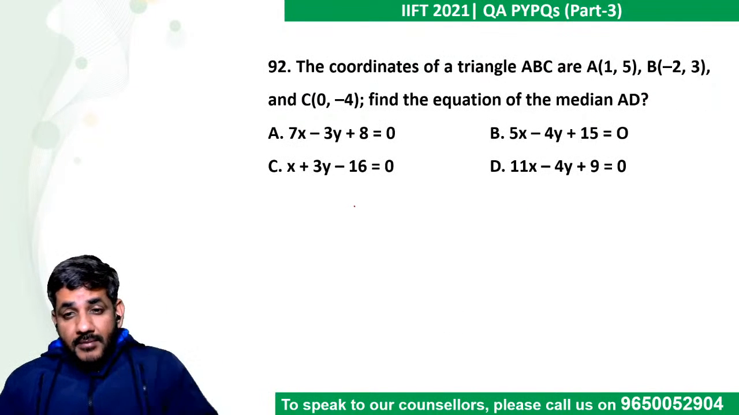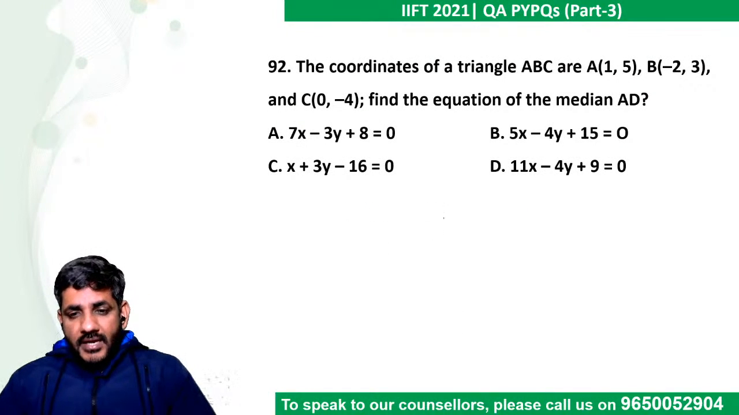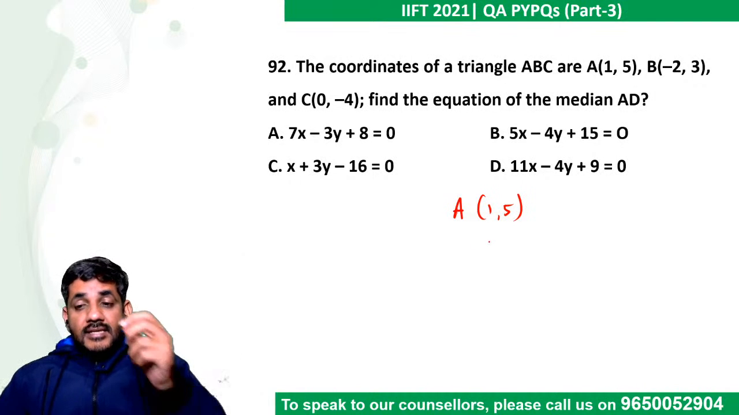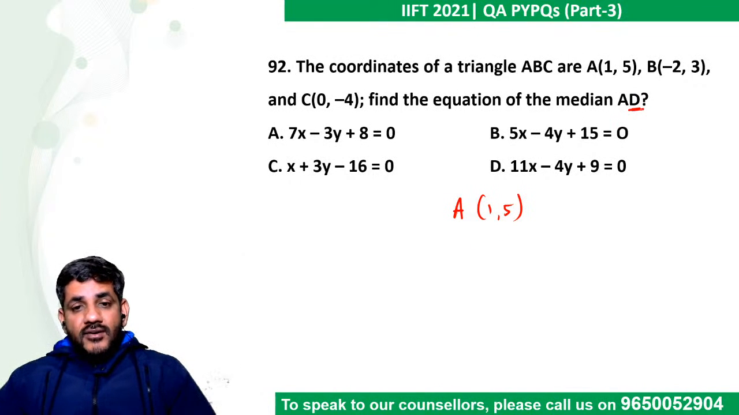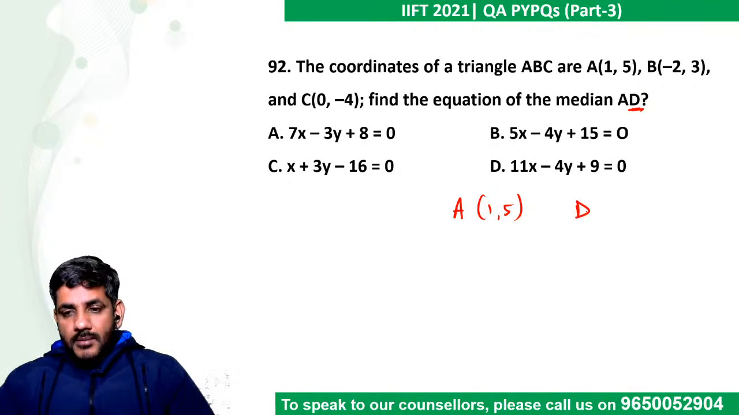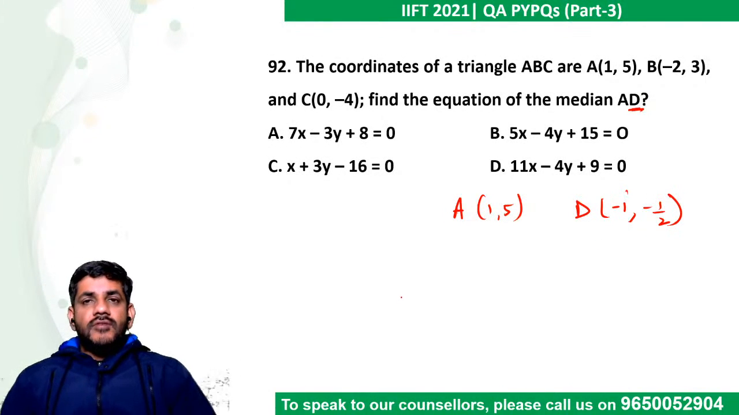Coordinates of a triangle are ABC. Find the equation of the median AD. Okay. See, A is given to us as (1, 5). AD is the median, so D must be the midpoint of BC, right? So what will be D? Midpoint के तो हम जानते हैं आराम से. Midpoint is (0 minus 2) by 2, which is minus 1, and (3 minus 4) by 2, which is minus 1 by 2. These are the coordinates of D.